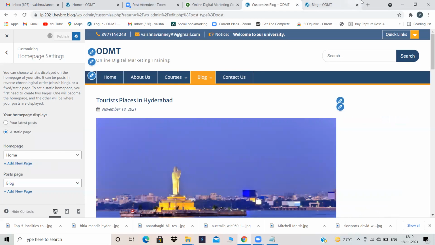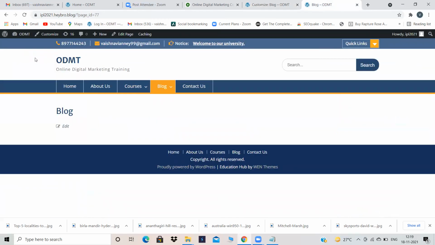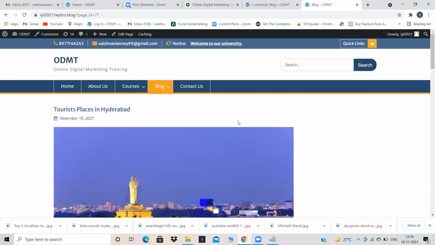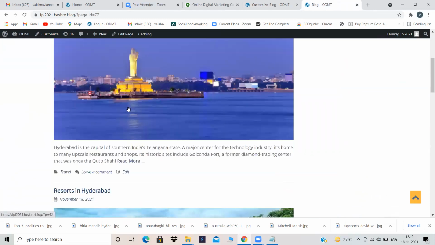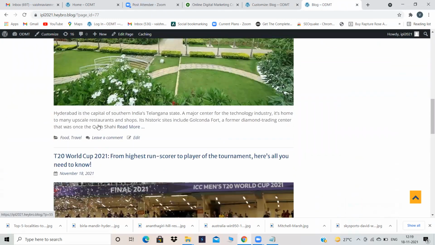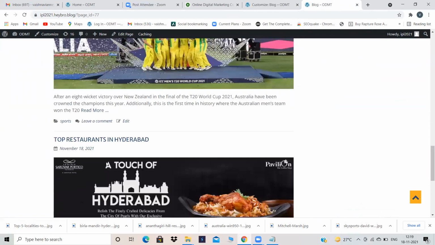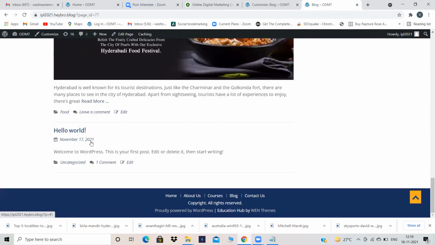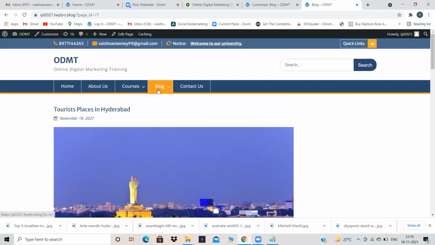Now publish. It has been published. Refresh. Now it won't be empty. All your posts will appear in your blog. See, tourist places, resorts, sports, restaurants. All my 4 blogs are appearing in the blog page. Combined they are appearing in this page, and individually they are appearing in particular categories.